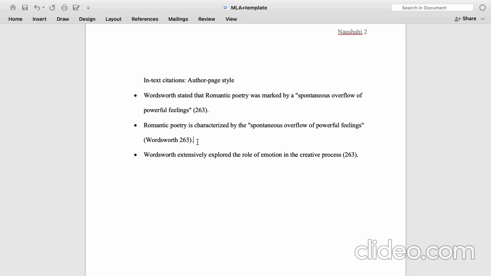However, if it was written in APA format, it could be something like this: Word and the year 2011, or whatever the year it was published in.